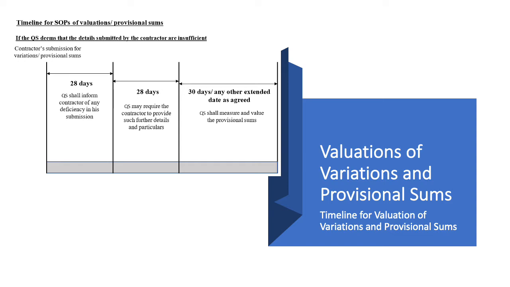As stated in clause 11.5, if the QS is of the opinion that the details and particulars submitted by the contractor are insufficient to enable him or her to carry out the measurements and valuation, the QS shall within 28 days from receipt of the contractor's submission inform him of any deficiency in his submission and may require the contractor to provide further details and particulars. This will then allow the QS to measure and value the variations within 30 days or any other extended date as agreed between the architect and the contractor.